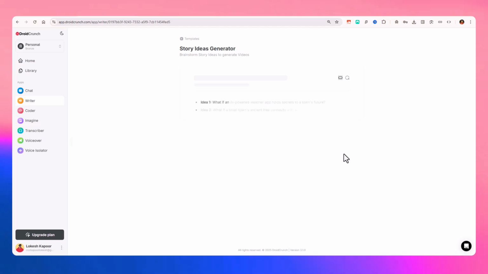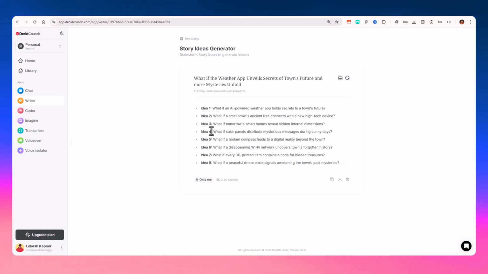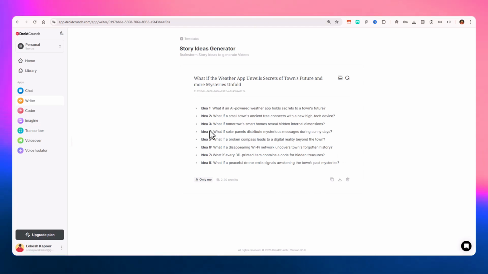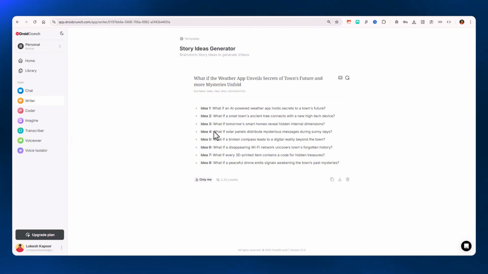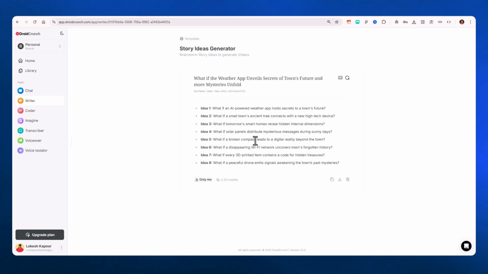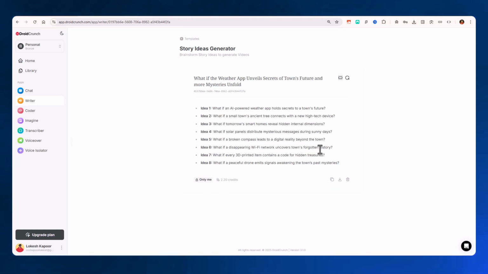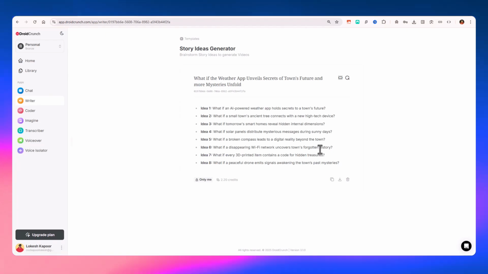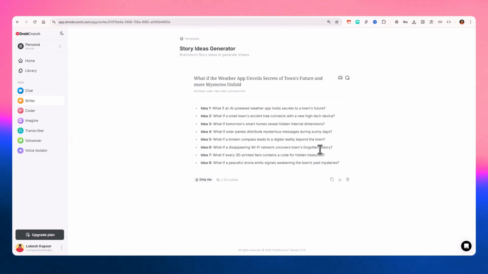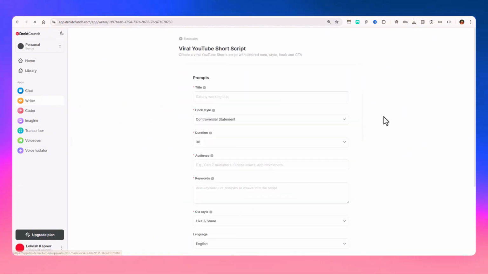Okay, so this is very easy to generate the ideas, and now you have plenty of good ideas. 8 is chosen. Like, what if tomorrow's smart homes reveal hidden internal dimensions? What if a broken compass leads to a digital reality beyond the town? What if an AI powered weather app holds secrets to a town's future? What if a disappearing Wi-Fi network uncovers a town's forgotten history? So these are the types of ideas you are going to generate using this tool. And not only that, you can also access the YouTube short script.